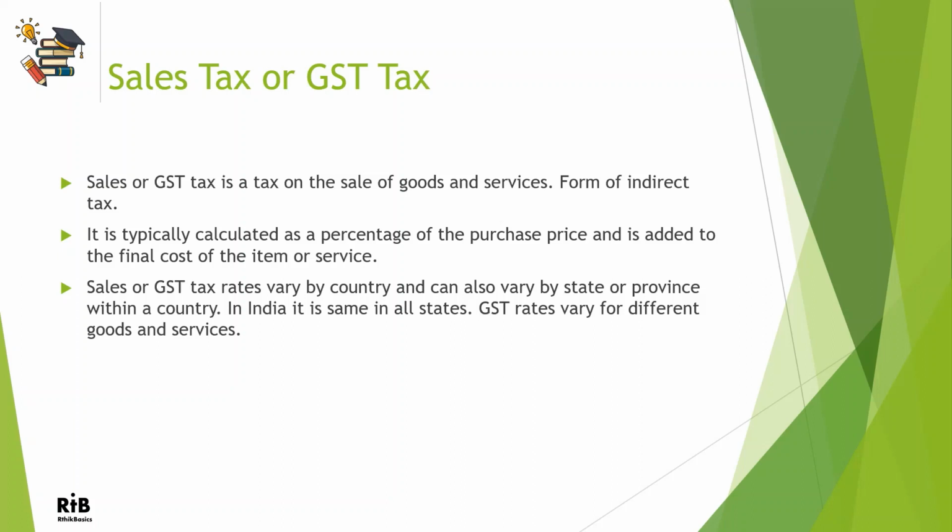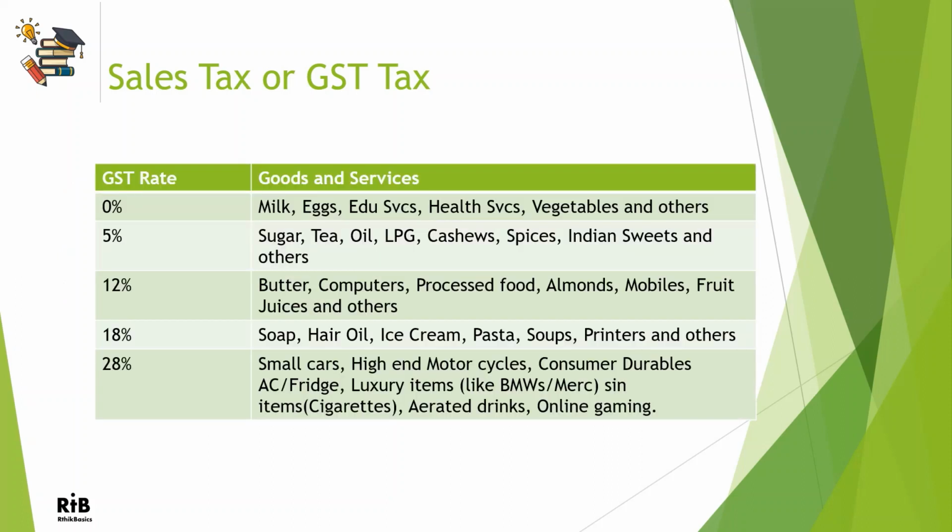Let's see some examples of how the GST is applied and what the rates are. So here is a table of GST on different goods and services as of the year 2023. There are 5 categories based on tax rates ranging from 0 to 28%.